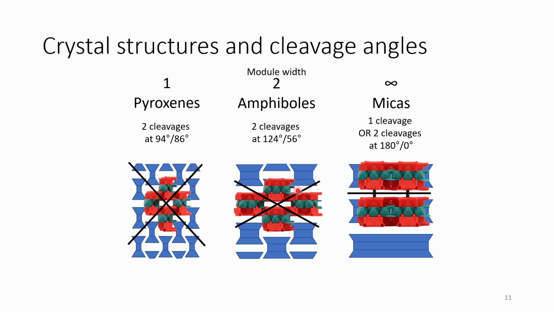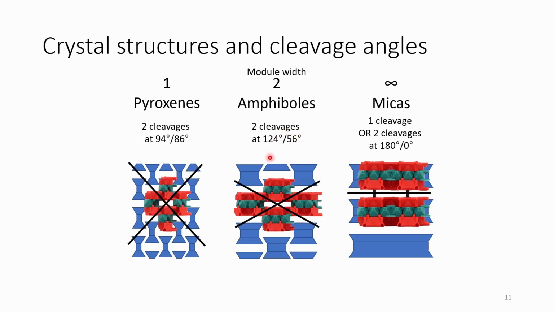And specifically, the idea is that, again, the linkages within the modules are very strong, whereas the bonds linking different modules together are much weaker. And so we can see that, for example, in the structure of pyroxene, that they would break along these linkages. And that's where we get this 90-90 cleavage.